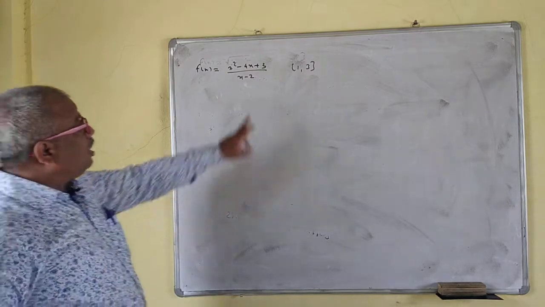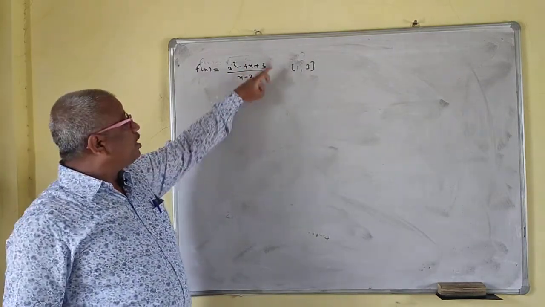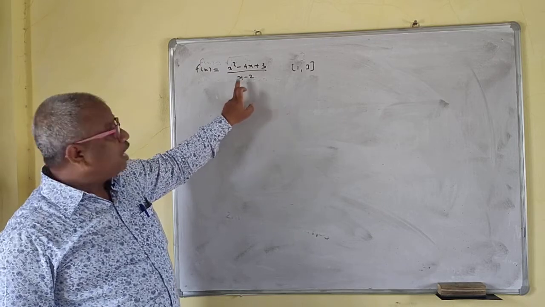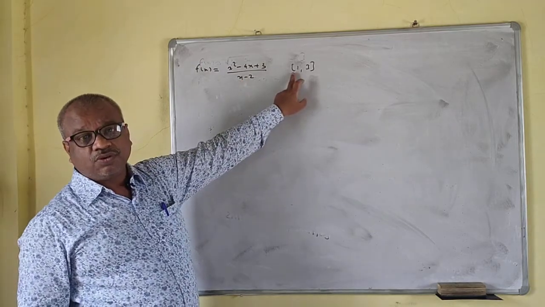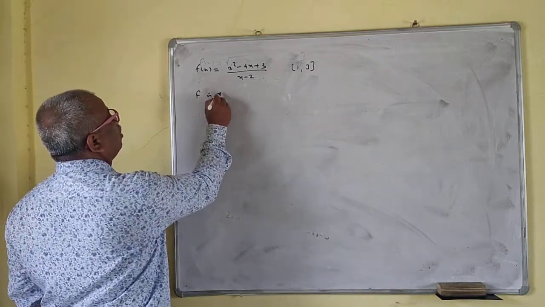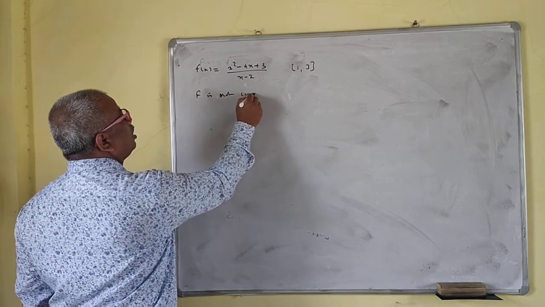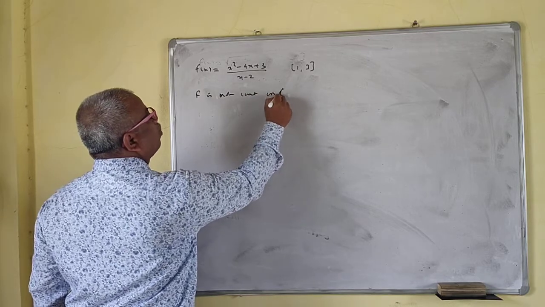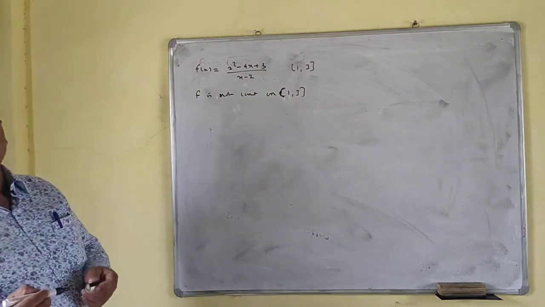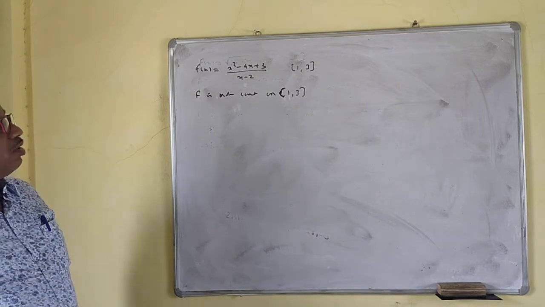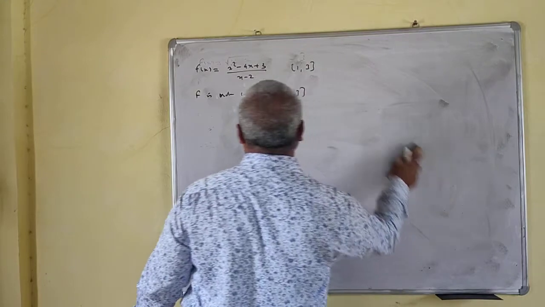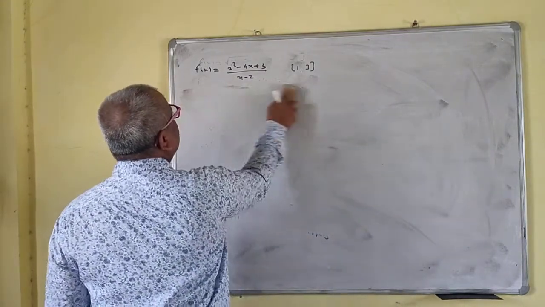Now this is not continuous. This f is not defined at x is equal to 2, and 2 belongs to this interval. So f is not continuous on the closed interval 1, 3, because f of 2 does not exist. So that means here Rolle's theorem is not applicable.